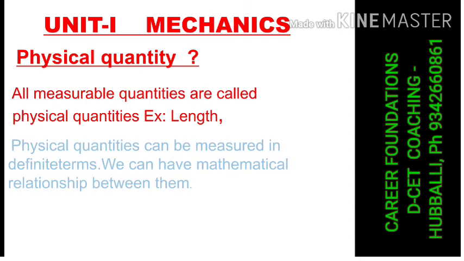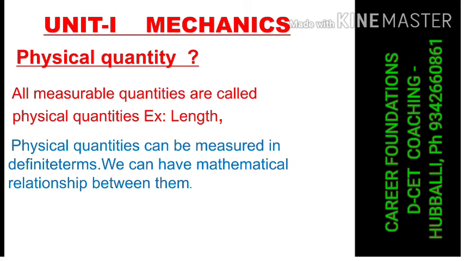Some more ideas about physical quantities. Physical quantities can be measured in definite terms. Say, for example, a particular mass is there, say 5 kg, we can exactly measure it. It will not change. So it can be measured in definite terms. We can also have a mathematical relationship between them.